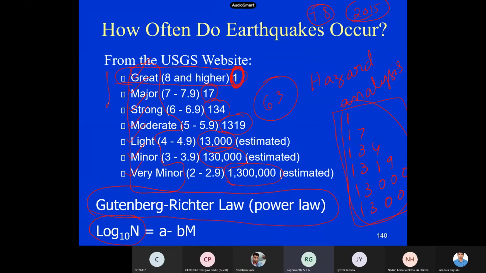We have also seen the frequency of earthquakes. As magnitude increases in a given year, the frequency decreases, and a decimal gets added up. This is what we call a logarithmic kind of thing. Earthquake frequency also depends on a power law, which we call the Gutenberg-Richter law itself. If you take the logarithm, you can write it in terms of a straight line.